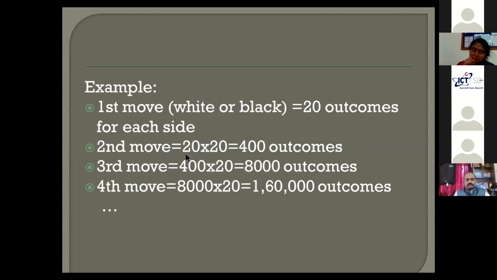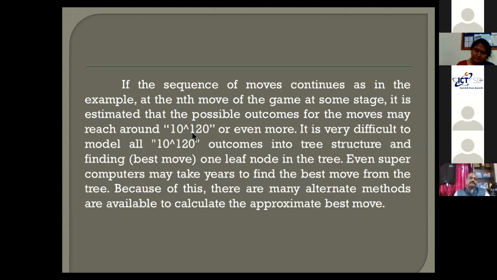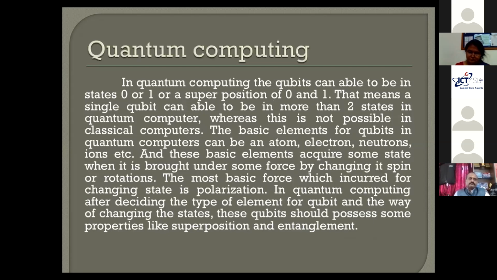If you proceed like that, at some stage we will have as many as 10 to the power of 120 moves. If you are able to calculate this many moves, and want to find one move out of that, it is highly impossible. So classical computers are lagging at this stage also. In that context, we are moving to one more computing level, that is quantum computing.